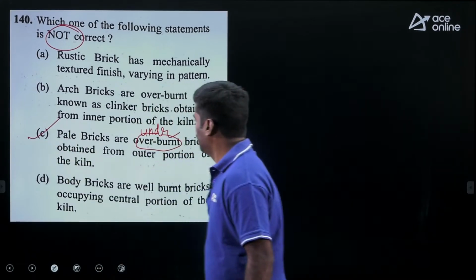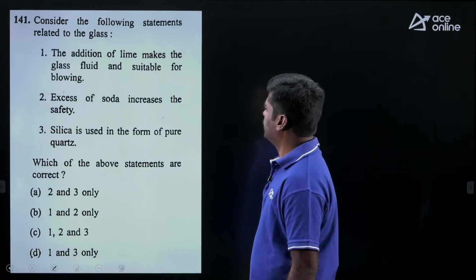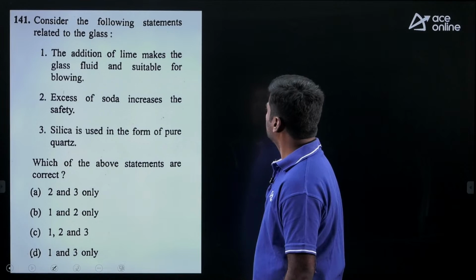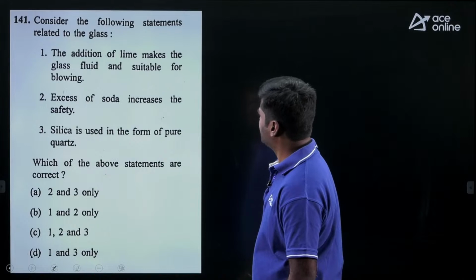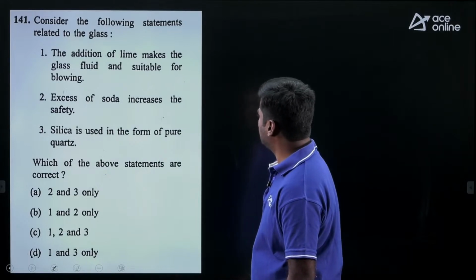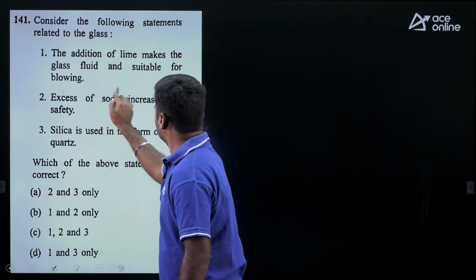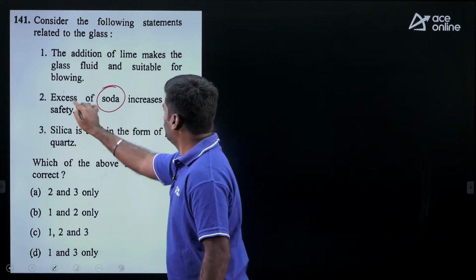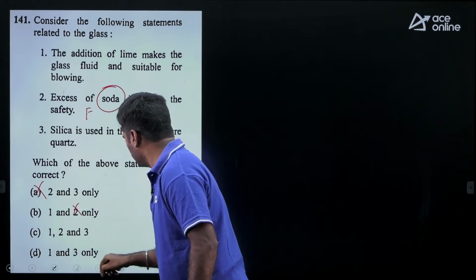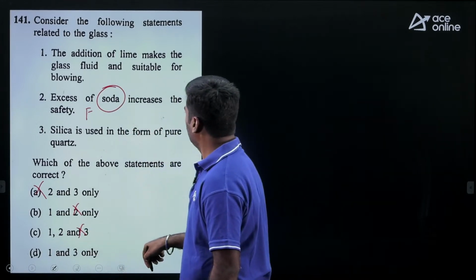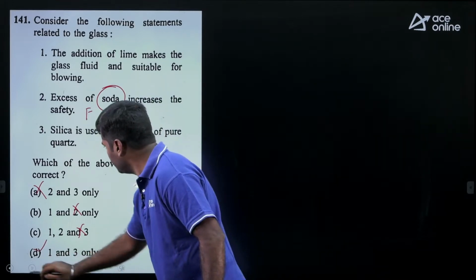Option C is correct. Then coming to the next question, consider the following statements related to the glass. The addition of lime makes the glass fluid and suitable for blowing. Yes, true. Excess of soda increases the safety. There is no role of soda in increasing the safety. So 2 is false. Now 1 and 3 are correct. Option D is correct. Then move to next question.